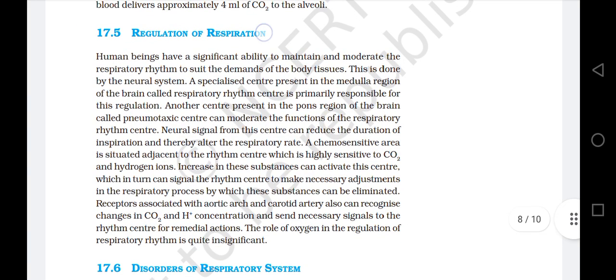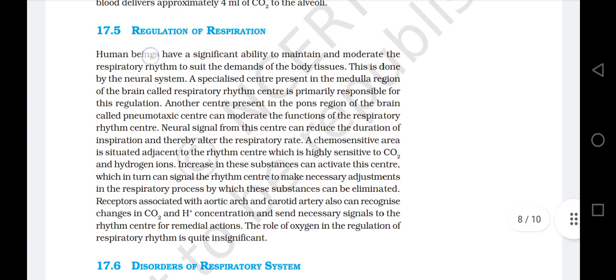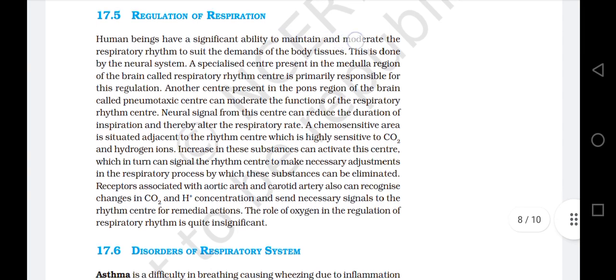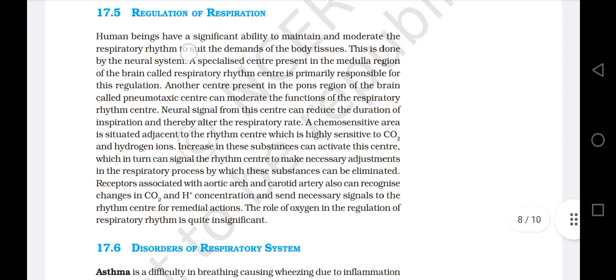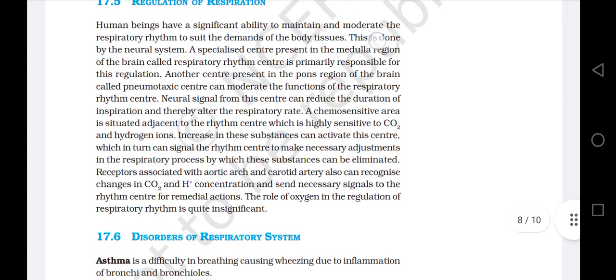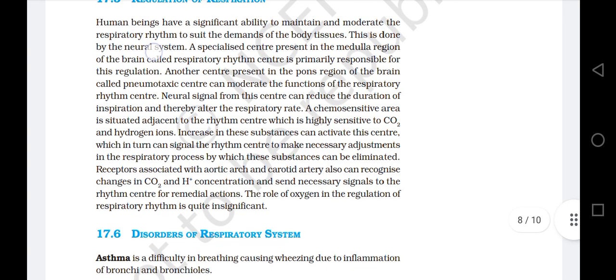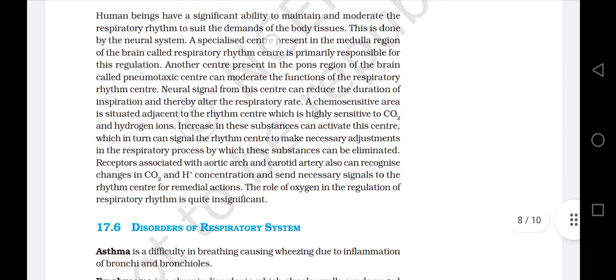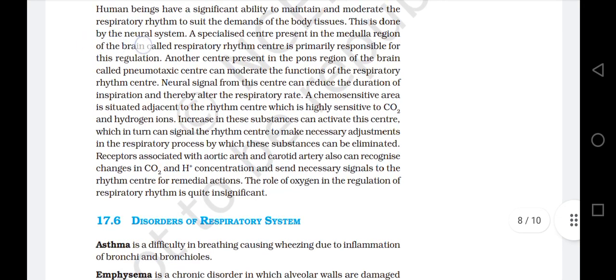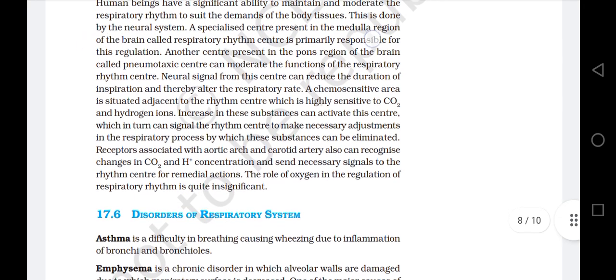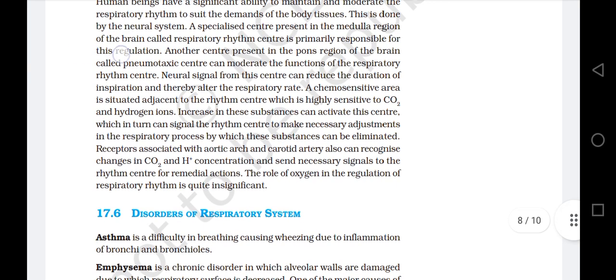17.5, Regulation of respiration. Human beings have a significant ability to maintain and moderate the respiratory rhythm to suit demands of the body tissue. This is done by the neural system. A specialized center present in the medulla region of the brain, called the respiratory rhythm center, is primarily responsible for this regulation.